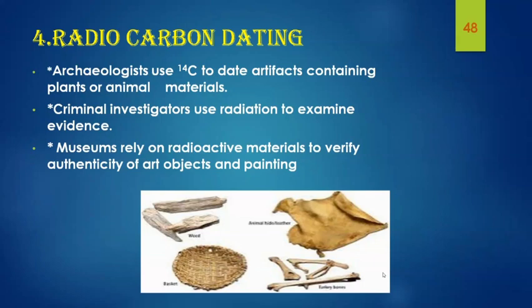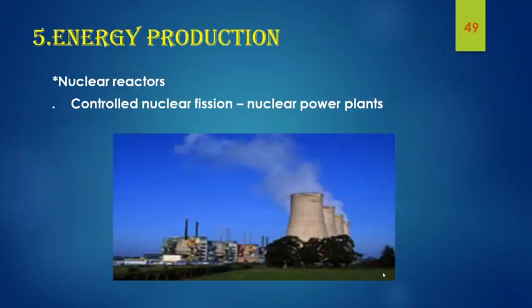Then radiocarbon dating. Archaeologists use carbon 14 to date artifacts containing plant or animal materials. Then criminal investigators use radiation to examine evidence. Then museums rely on radioactive materials to verify the authenticity of art objects and paintings. Next is energy production. We all know nuclear reactors. Controlled nuclear fission takes place in every nuclear reactor and it is used for energy production.